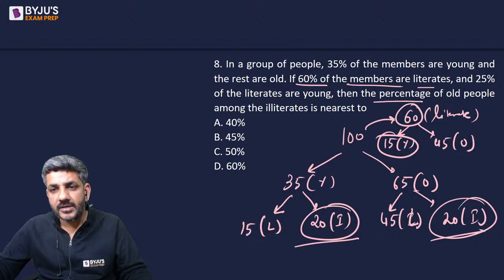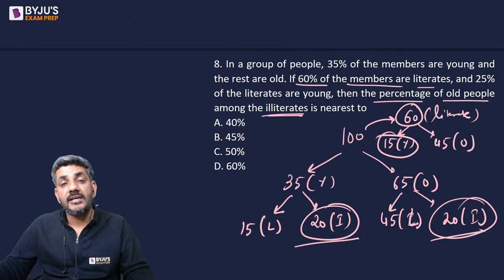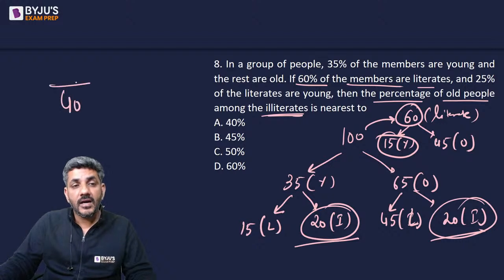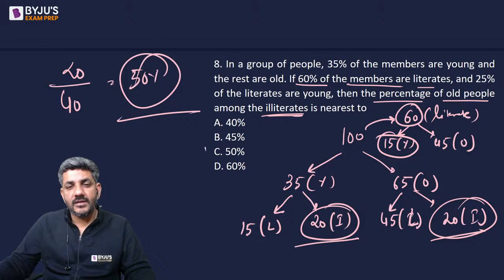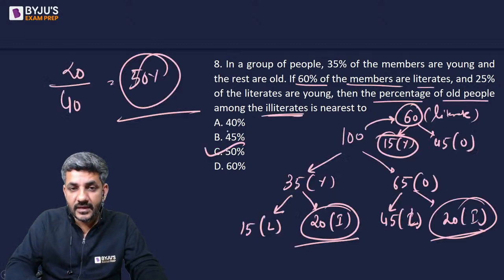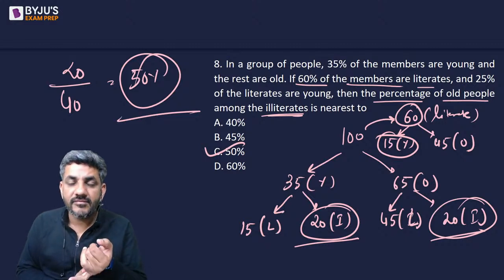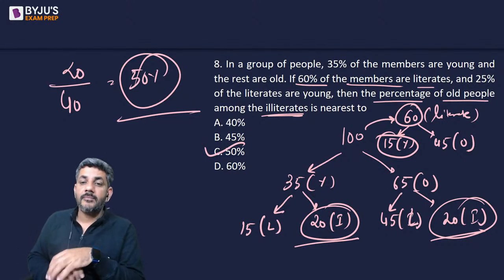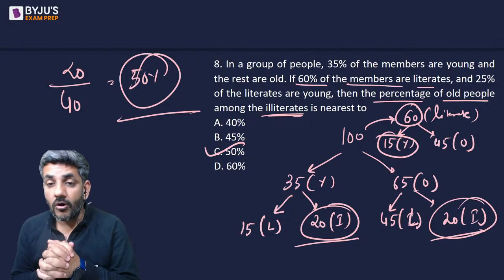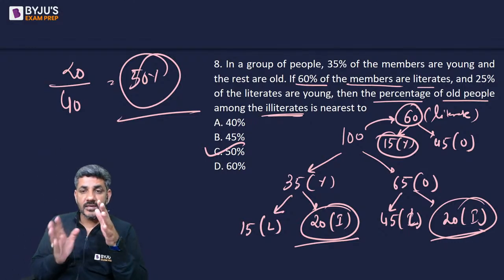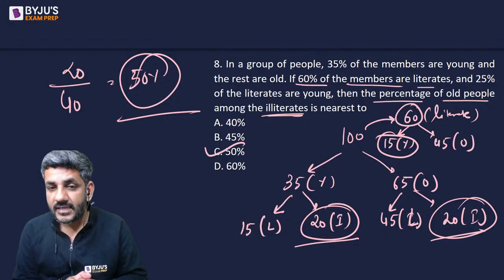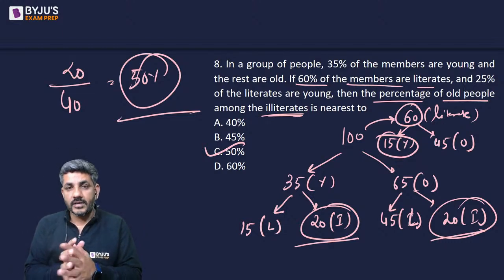He is asking the percentage of old people among illiterates. Illiterates are 40, among them old are 20, and that makes it 50% of the total, which is option C. So yes, option C is the correct answer, answered correctly by Purushottam first, then Music Core, and then Priyaga as well. Very good. All three of you got the right answer. Kalin Bhaiya, please check where you made a mistake, but I'm sure now you would have got it correctly.